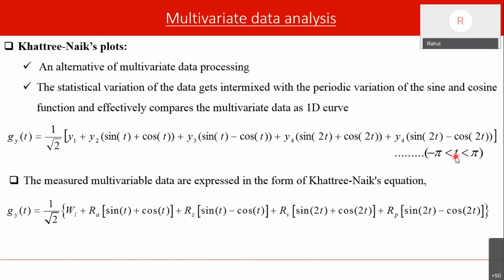Here t is varying from minus pi to pi. You can take any values in between and convert your data into curves. So it inclusively represents all five parameters, and the rule of thumb is that the curve which is closer to the horizontal axis gives the best results. The curves closer to the horizontal axis represent the best possible results.